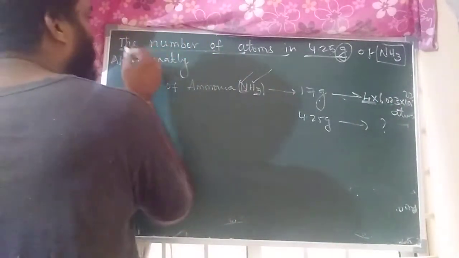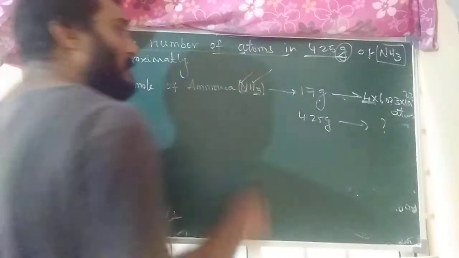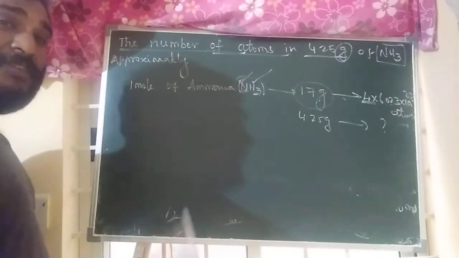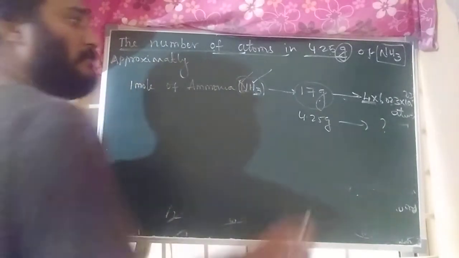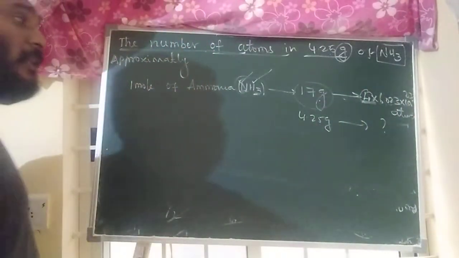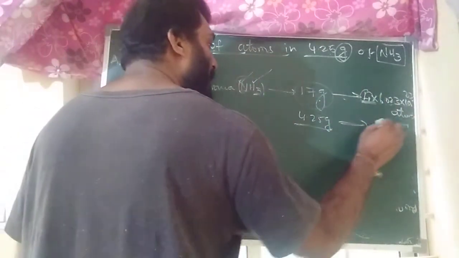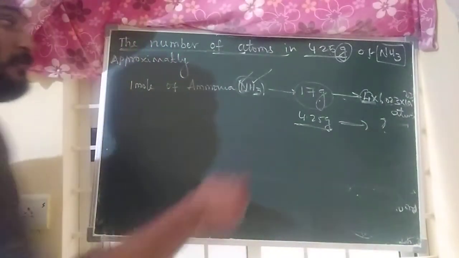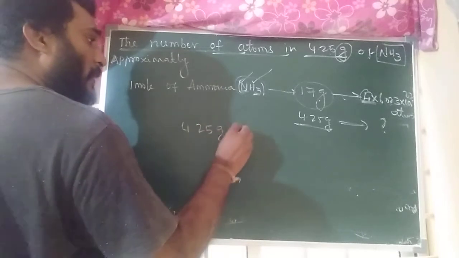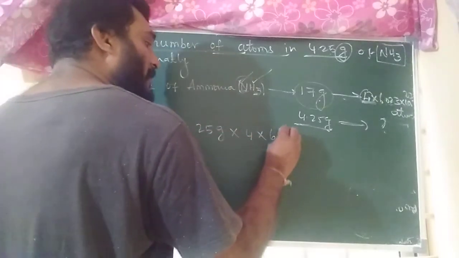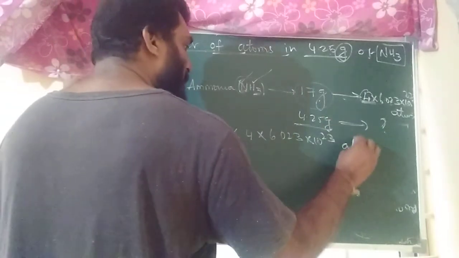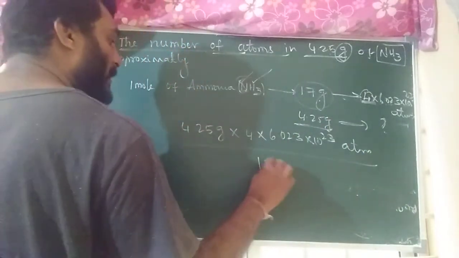So this question is a number of atoms and grams relation. 1 mole of ammonia contains 17 grams. 17 grams of ammonia contains 4 into 6.023 into 10 to the power of 23 atoms. Then 4.25 grams contains how much? Just do cross multiplication: 4.25 grams into 4 into 6.023 into 10 to the power of 23 atoms by 17 grams.